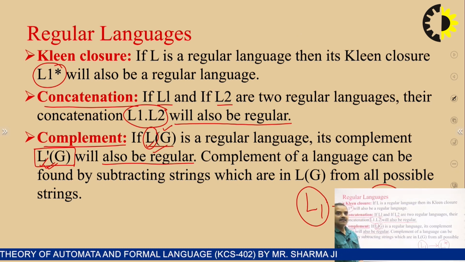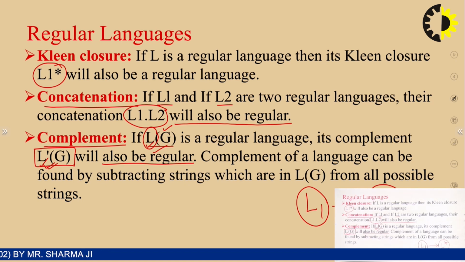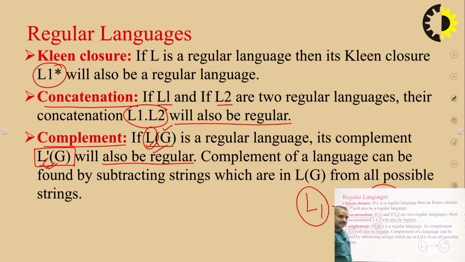Complement is a language found by subtracting the strings which are in L(G) from all possible strings. That means I have a number of strings written in the form of a set.